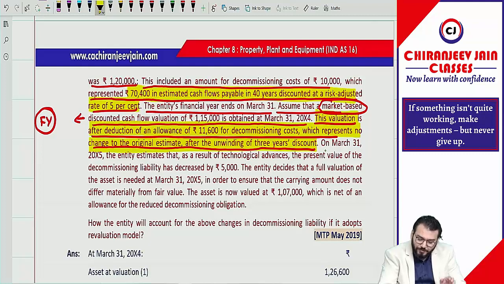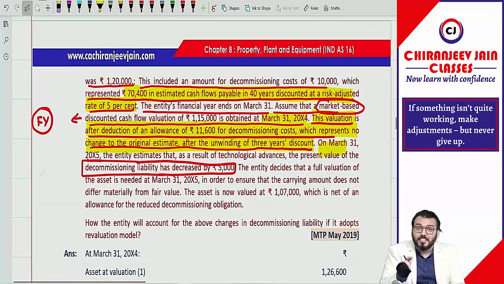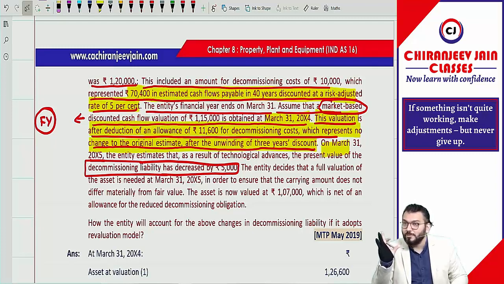I am reading the other part. On 31st March 2005, so you can see fair value was measured. Revaluation was done on 31st March 2004. Then after 1 year, on 31st March 2005, the entity estimated that as a result of technological advances the present value of the decommissioning liability has decreased by 5,000. What is the meaning? This is a change in decommissioning liability. In this question, the entity has opted for the revaluation model. Super question. This question requires the entire Ind AS 16 understanding.